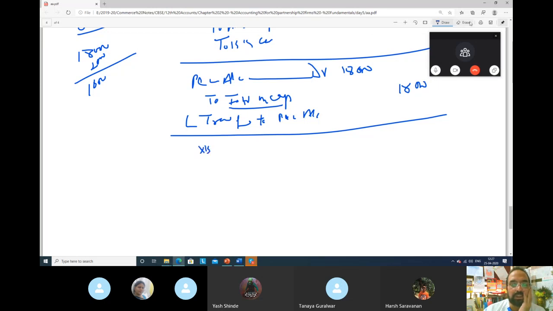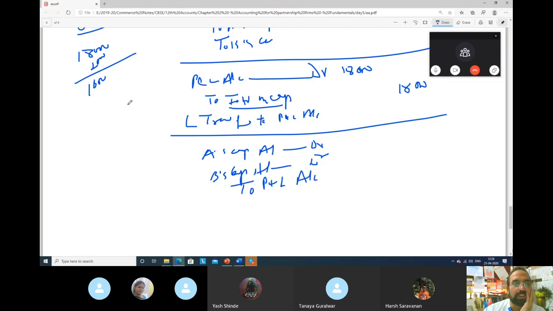So what will be the entry? A's capital account debit, B's capital account debit to what? Profit and loss account. How much amount? 16,000. So 16,000, A and B will share the loss in what ratio? 2:3.